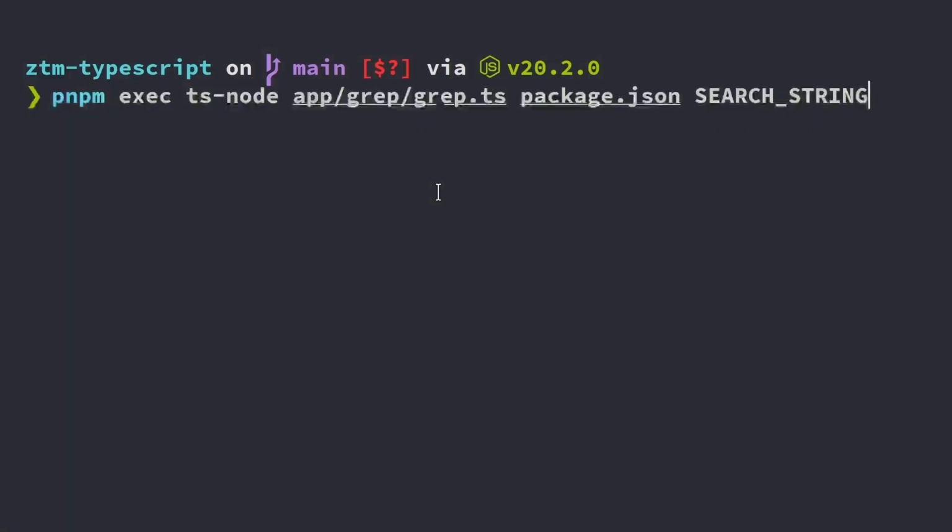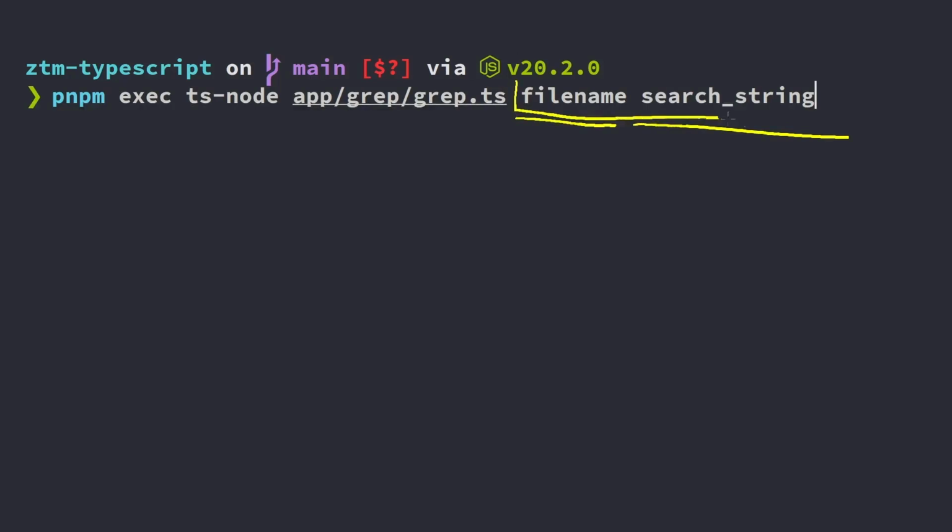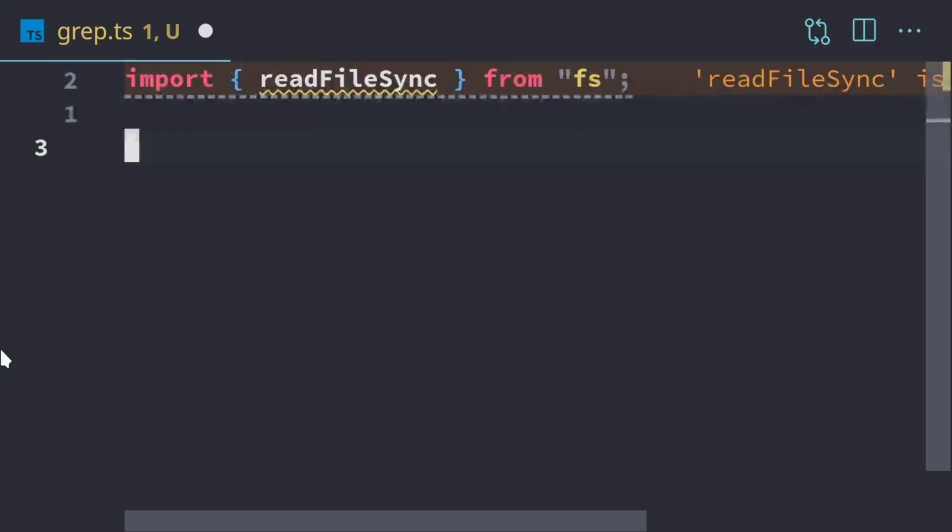So let's take a quick look at a terminal. So when we execute this program, it'll look something like this, where we use our ts-node, we have our grep.ts, and then we're going to have a file name, and then our search string. So these right here, these are called the arguments to the program, and we need to pull these arguments out into our code. That way we can read them and open the correct file and search for the correct string. So we're going to write the code to do that.